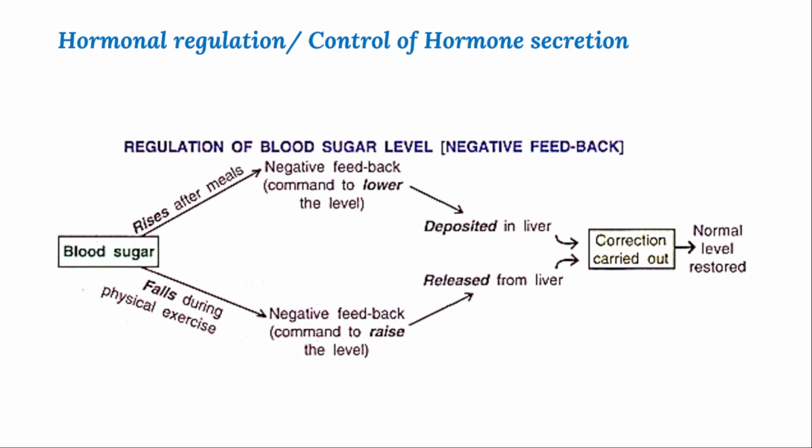Sugar level will be increased, right? And the excess of sugar will be controlled by the insulin hormone itself. That excess of sugar will be converted into glycogen, and that will be deposited in the liver, right? Insulin and glucagon, and then whenever glycogen is stored in the liver,